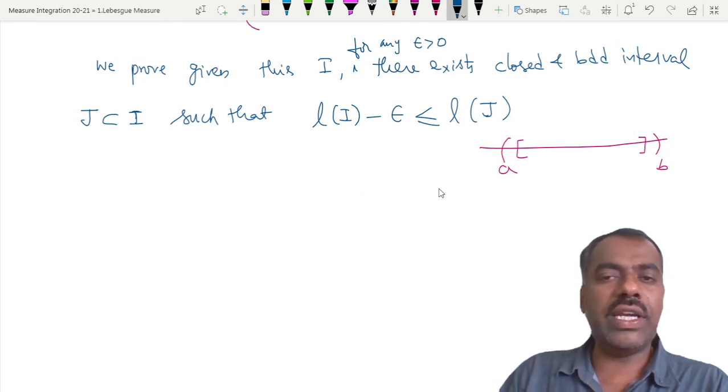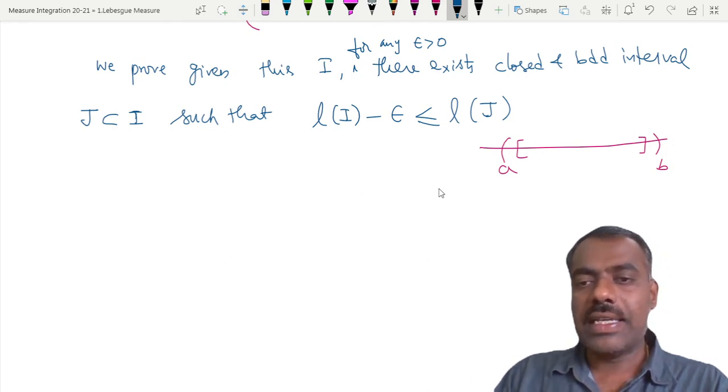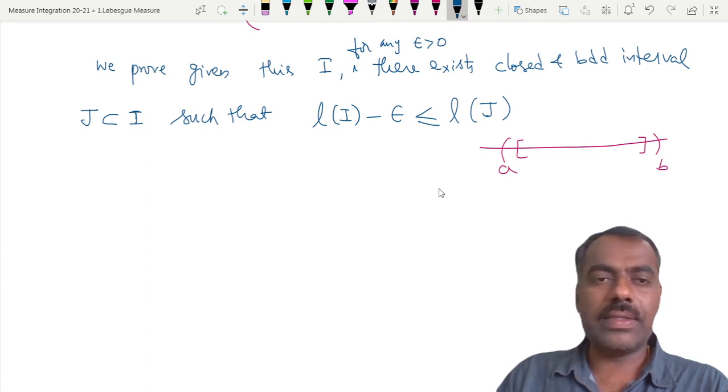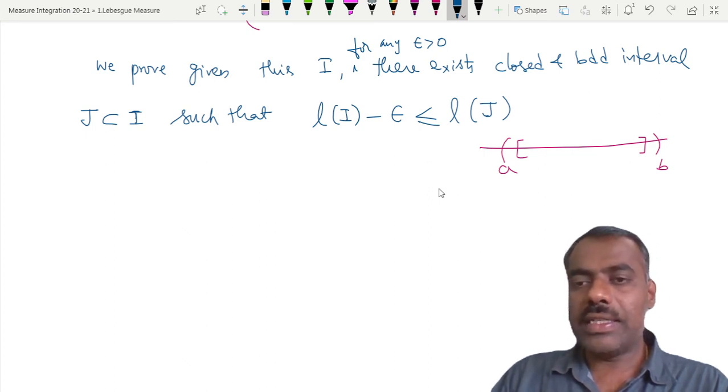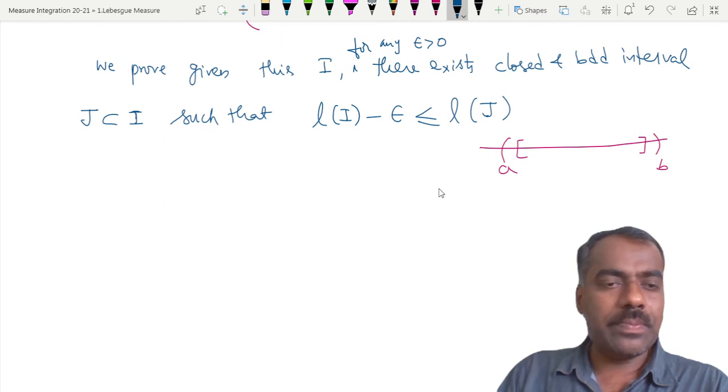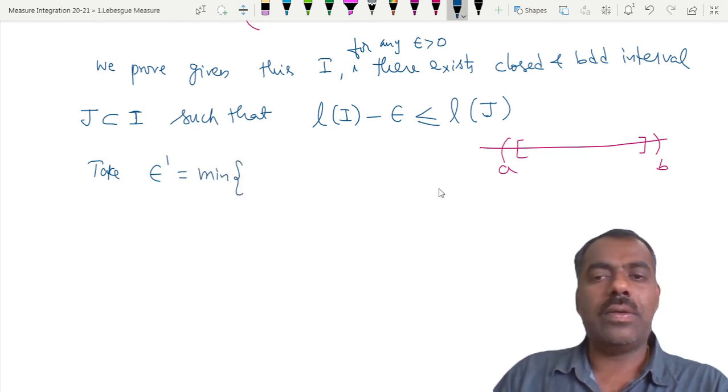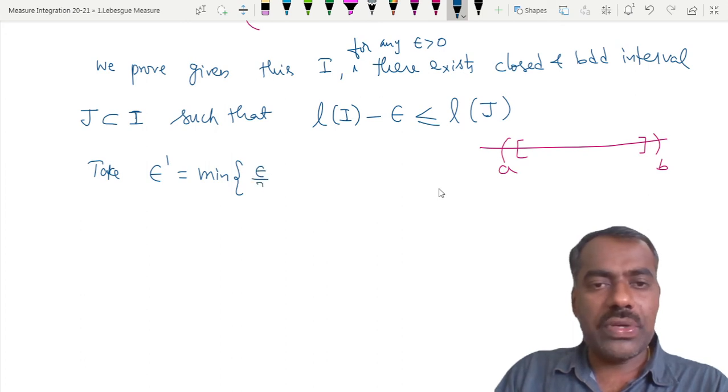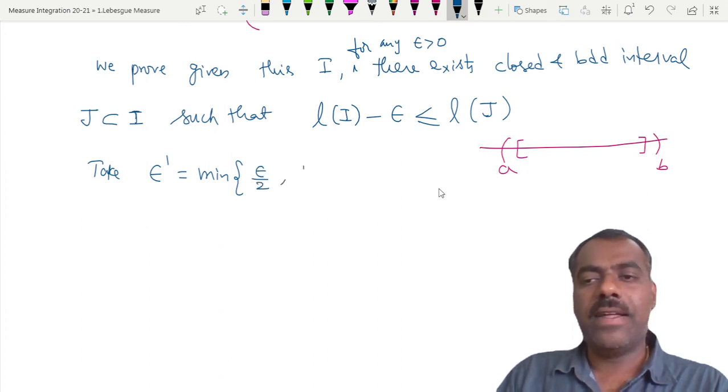Now how can we do it? Again, we have to make sure the endpoints of J are such that they are within [a, b], and given this epsilon, we have to find a closed interval. So for that, you take some epsilon prime as the minimum of epsilon by 2, suppose, no problem, and b minus a by 2.